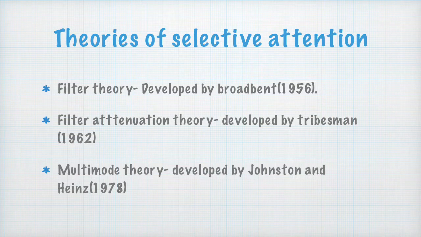Now let us talk about the filter attenuation theory. The filter attenuation theory was developed by Treisman in 1962 by modifying Broadbent's theory. So it is just a modification of the filter theory. This theory proposes that the stimuli not getting access to the selective filter at a given moment of time are not completely blocked.